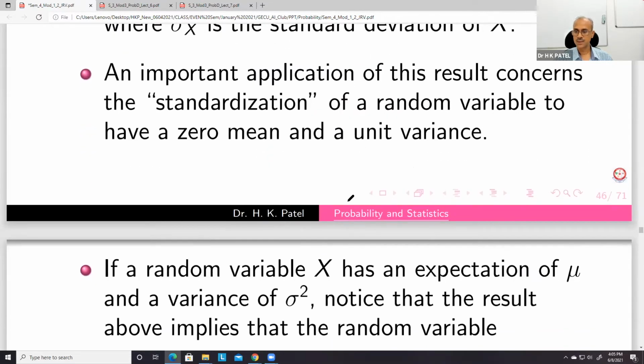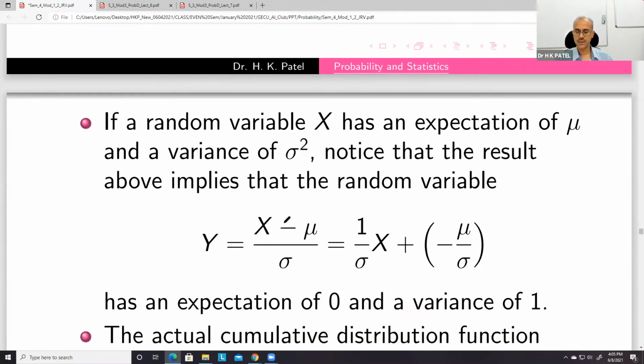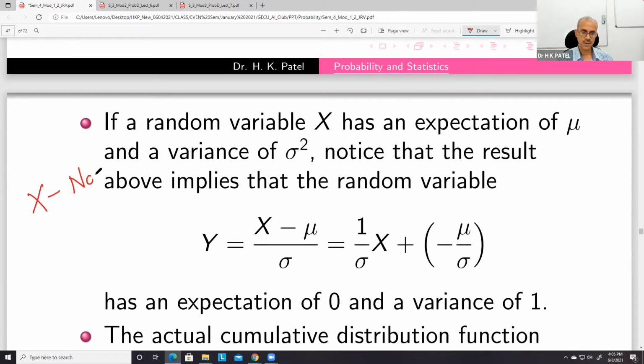So, for example, this is one of the applications. Remember that if x is a normal random variable, and mu is the mean and sigma is the standard deviation, then we know that (x minus mu) by sigma becomes a standard normal variable with mean 0 and variance 1. So this is one kind of change of origin and scale.